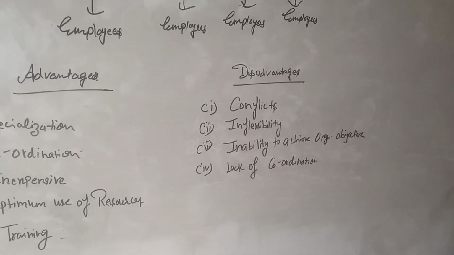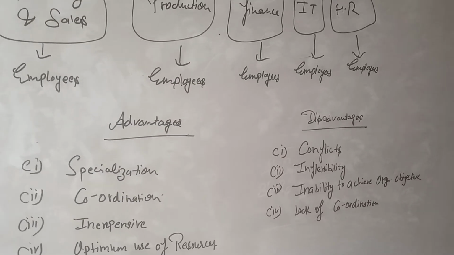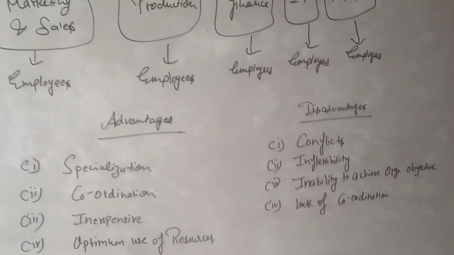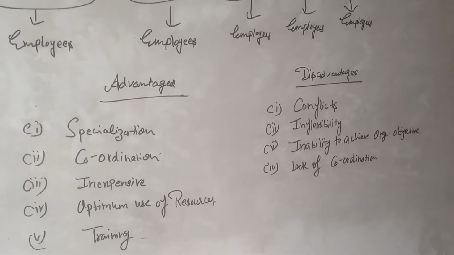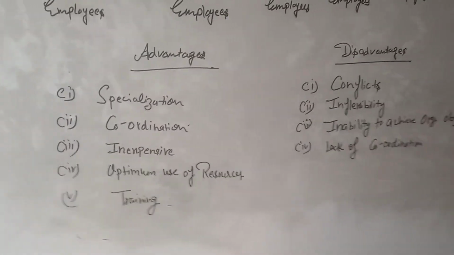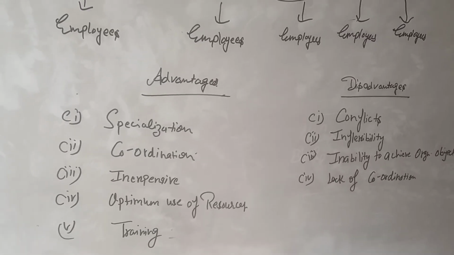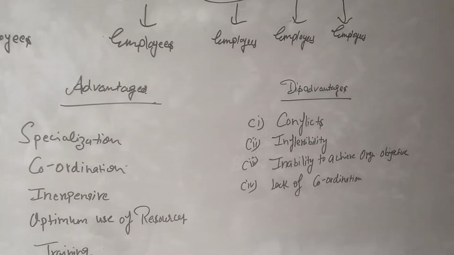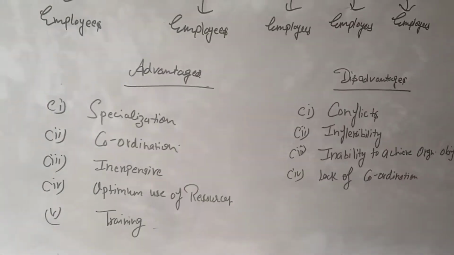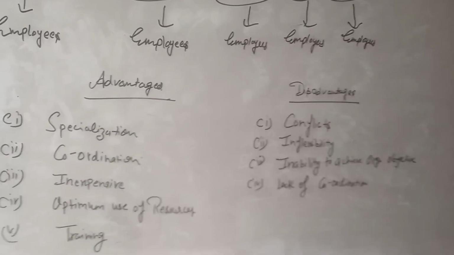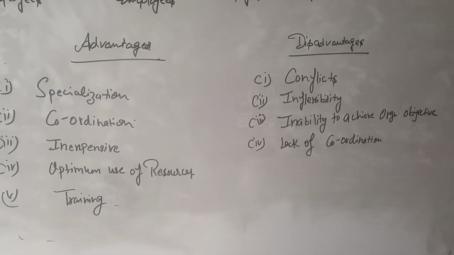Sometimes the interests of two or more departments may not be compatible. For example, the marketing department focuses on sales more and more, while the production department focuses on producing more and more. If the marketing department is not able to achieve its target, then obviously there will be conflict between marketing and production. So every function can conflict according to its own objective, not focused on the overall organizational objective.